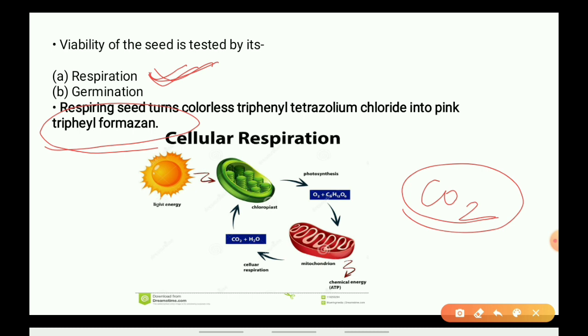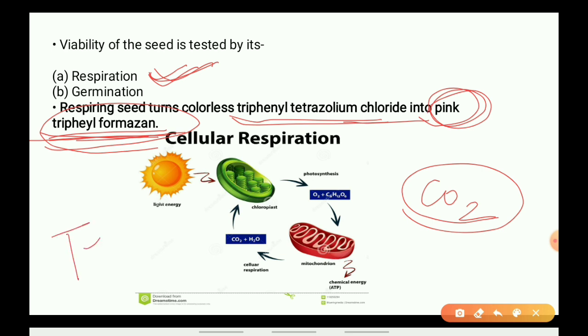Whatever triphenyl tetrazolium chloride is there will turn into triphenyl formazan, a pink colored compound. So you can test that yes, a seed is doing respiration, and by the help of respiration only, the seed will start germination.